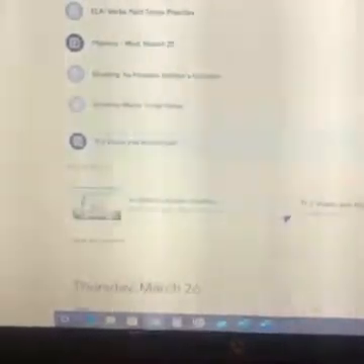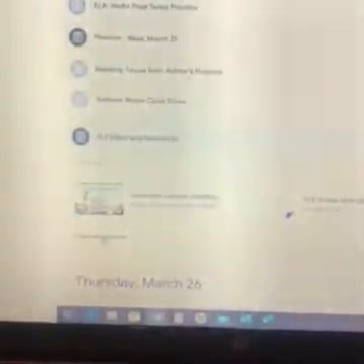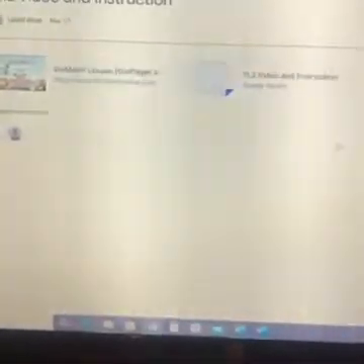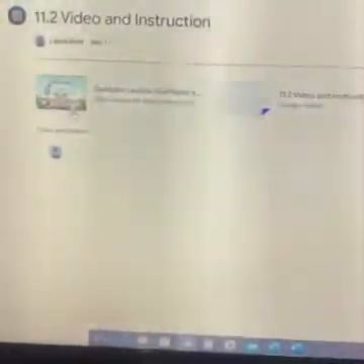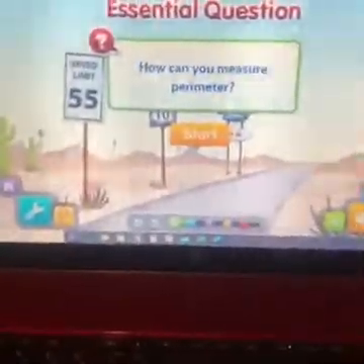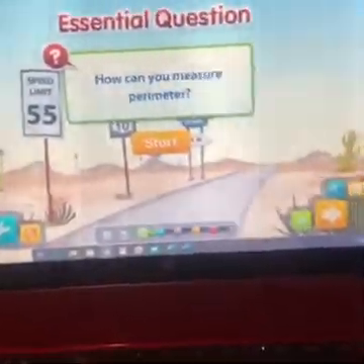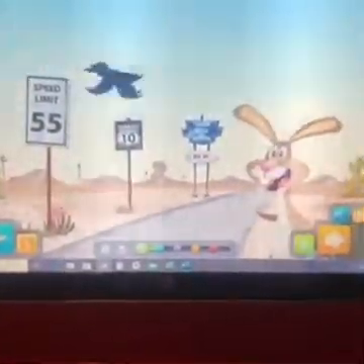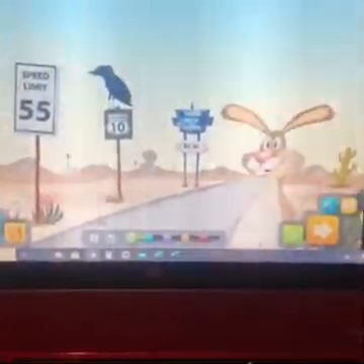Okay, our last activity for Friday is the math. It's 11.2, the video and the instruction. You have to click view assignment. Do not click these things yet. Go to view assignment. Once you go to view assignment, you're going to click on the Go Math lesson. It's going to take you to this page with the bunny, and we're still talking about perimeter. This is only the second lesson. You'll click start, and then you're going to answer the prompts as you go through, and it'll let you know where you are.